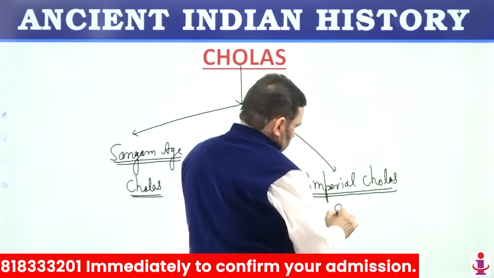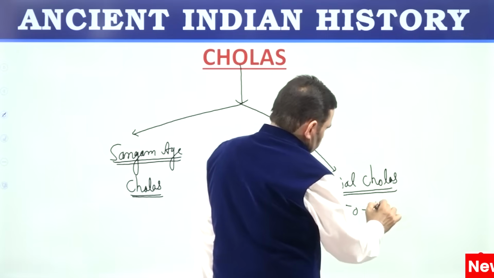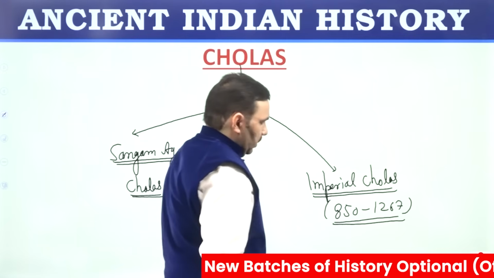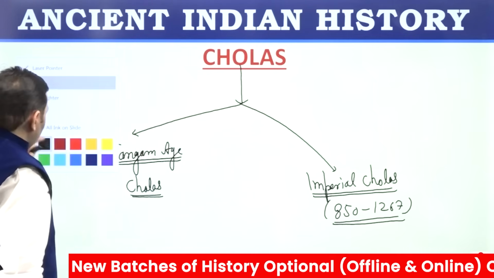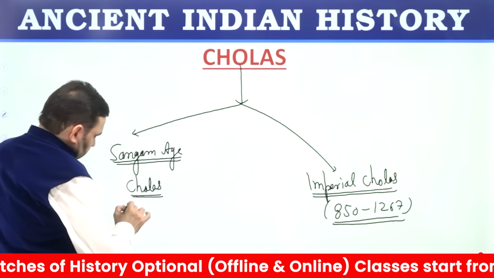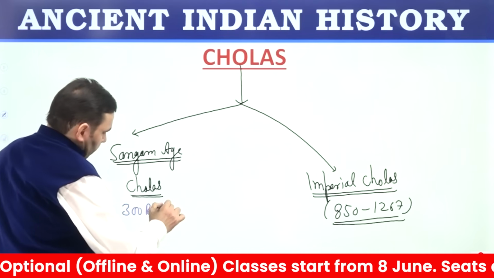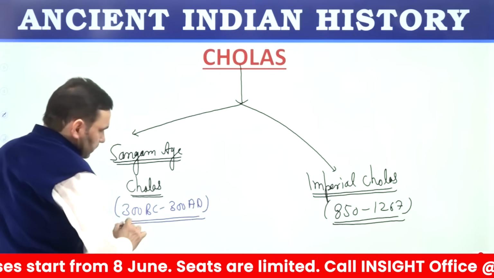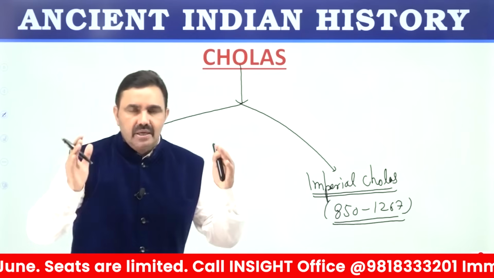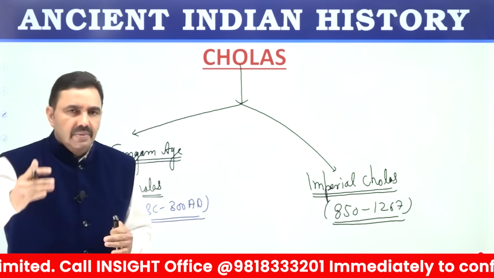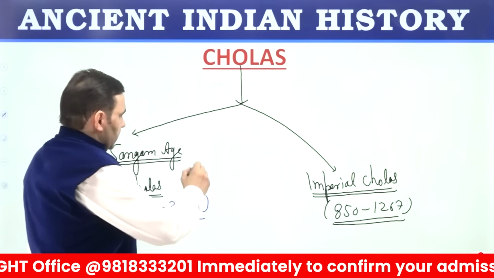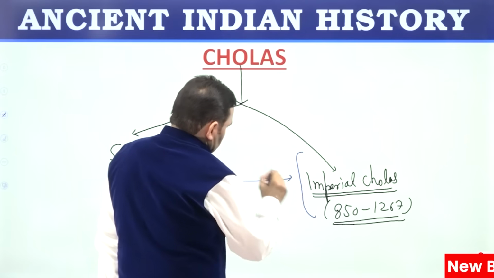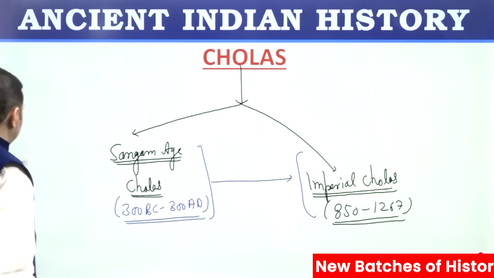Only thing was that in between, Cholas came under Pallavas. Sangam Cholas were from around 300 BC to 300 AD. In between came Pallavas. Pallavas became powerful in south. And then Pallavas were overthrown by Cholas, and once again Cholas became dominant, and these dominant Cholas are known as imperial Cholas. So in between there was a period of Pallavas.